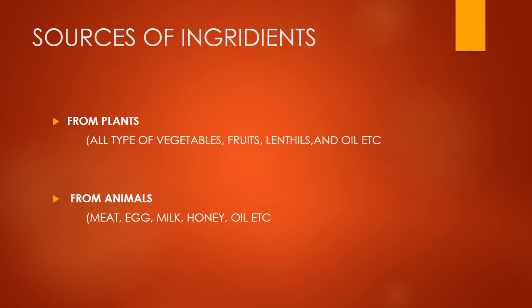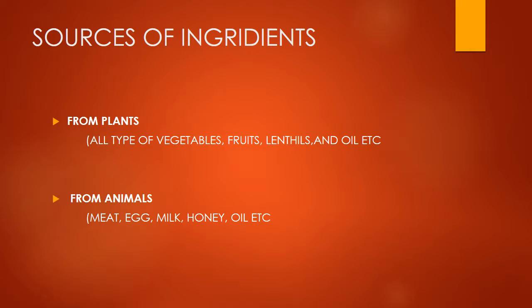And here we can see the sources of ingredients, because where the ingredients came from is the basic question. All types of ingredients come from two categories. One is plants and another one is animals. From plants we can get all types of vegetables, fruits, lentils, dals, oil, etc.